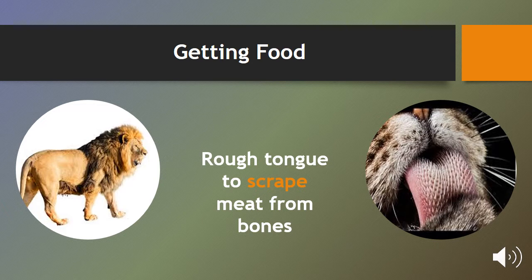So when the lion eats the meat, it also scrapes meat from the bones. How could it scrape this meat? Yes, through the rough tongue. So, a rough tongue to scrape meat from bones. Scrape means scratch off.